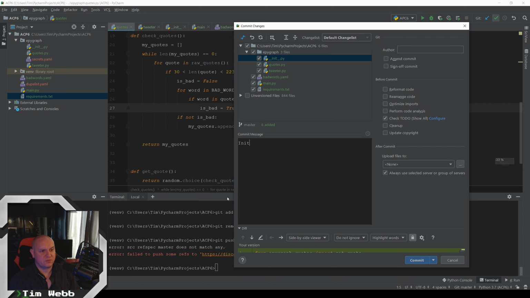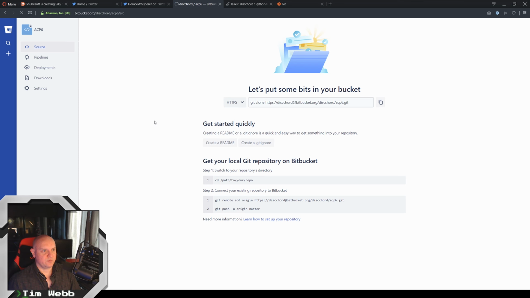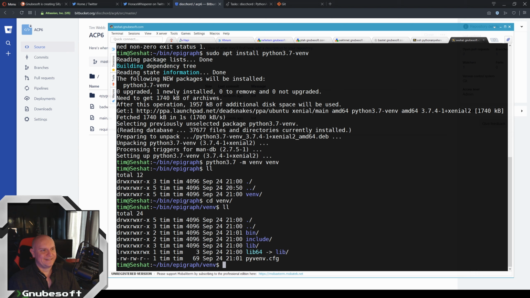You need to give some sort of commit message. And I say commit and push. And push successful. So now we've got this remotely. We can actually check now on this website here, and we should see the files that we've uploaded. Perfect. All right, so that worked. I'm not sure what that error message was about, but moving on.